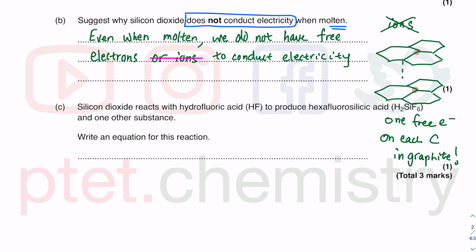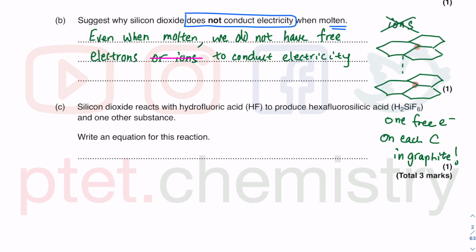Part C, silicon dioxide reacts with HF, and you get H2SiF6. Let me just move that a little bit so you can read the question. H2SiF6, write an equation for this reaction. We also form one other substance. So just balance your equation as well. Do not forget that. React with HF. So I get